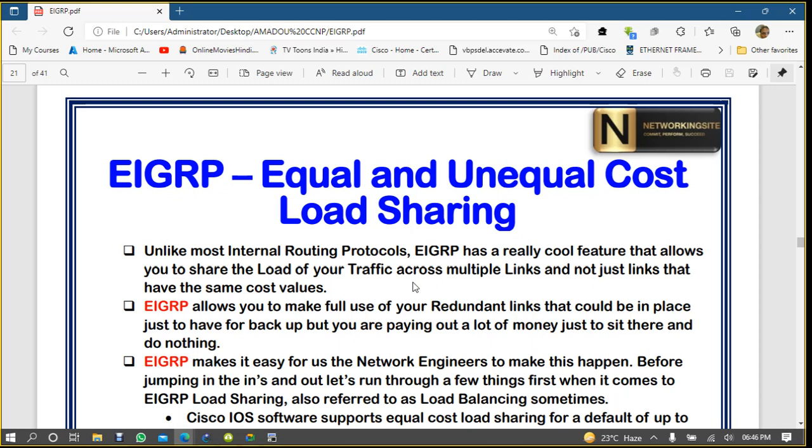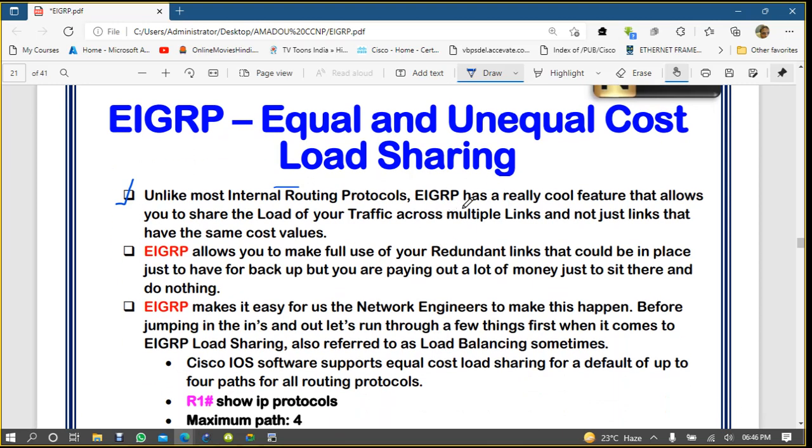So now here what is it saying? Unlike most internal routing protocols, which is IGP, EIGRP has a really cool feature that allows you to share the load of your internal traffic across multiple links.